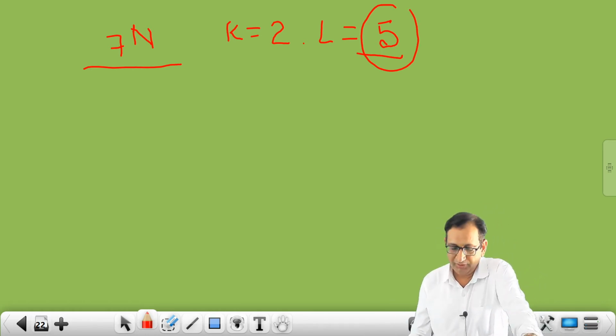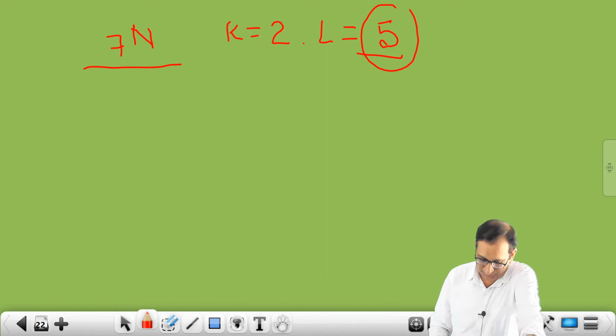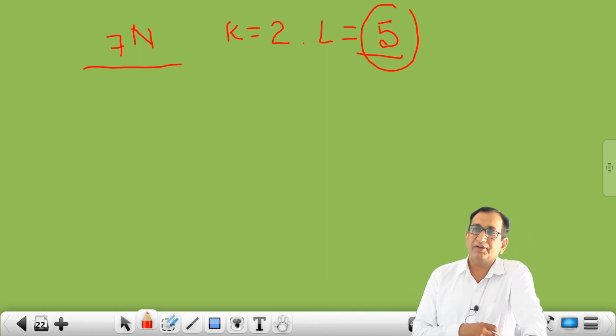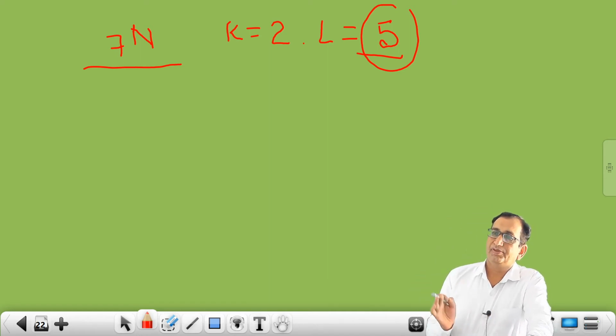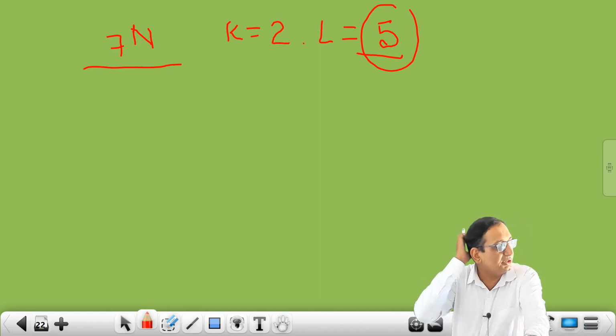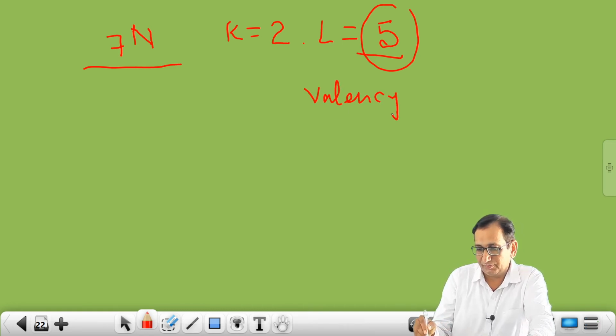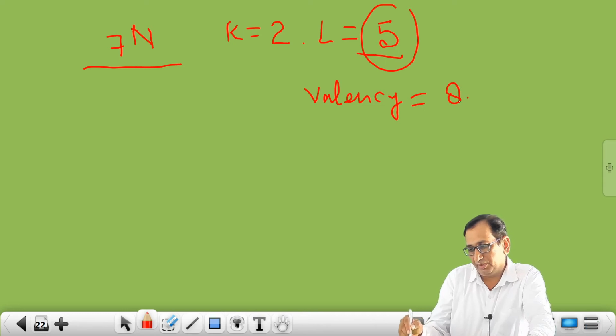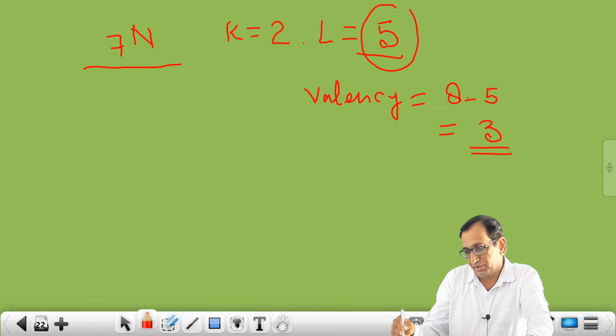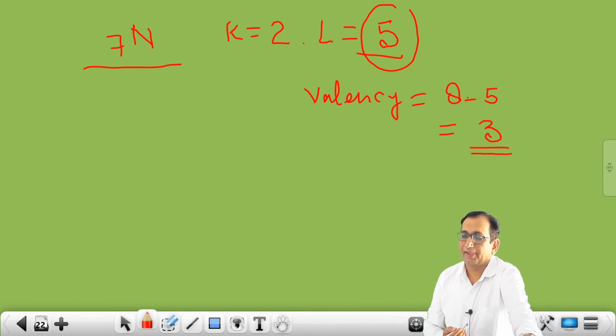I have told you already that if valence electrons are 5, 6, 7, 8, then you have to subtract from 8. Then valency of nitrogen is 8 minus 5. That means valency of nitrogen is 3.